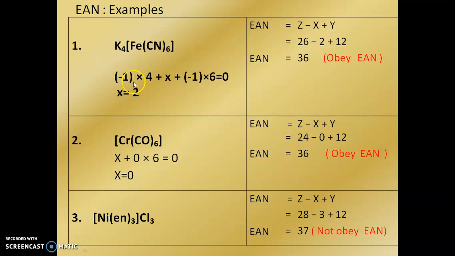K4[Fe(CN)6]. The Fe has the 2 oxidation state. So Z stands for 26, the atomic number of Fe. X is the oxidation state of the ion, and Y is the coordination number, which is 6. 6 into 2 is equal to 12. So it gives 36, meaning they obey the EAN rule because they attain the nearest noble gas configuration. Here again this shows 36 EAN, hence they obey the EAN rule, and this shows 37 EAN, meaning they do not obey the EAN rule.